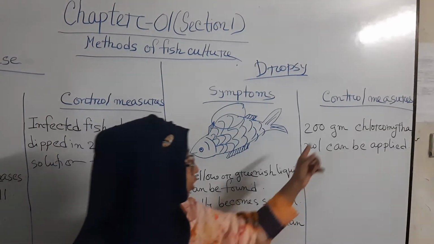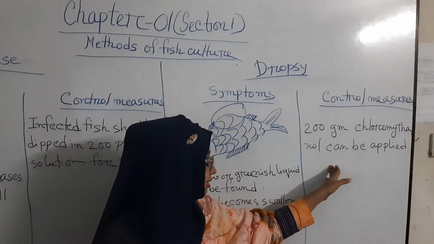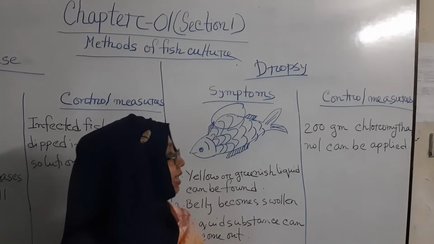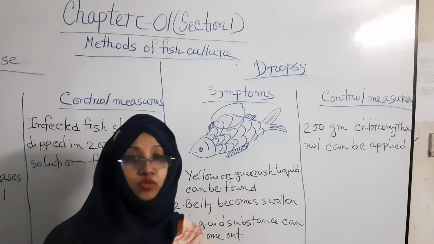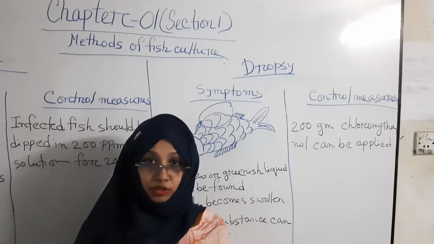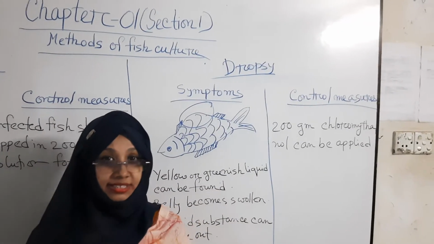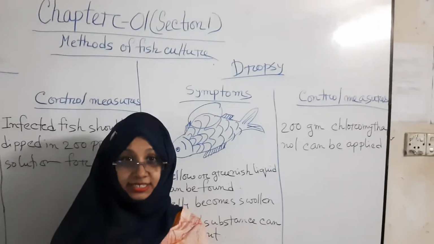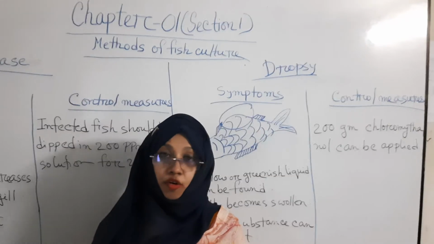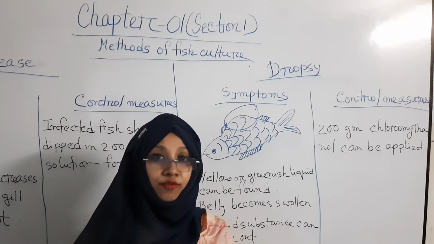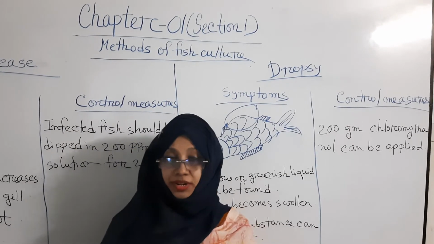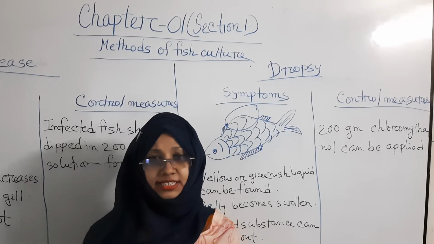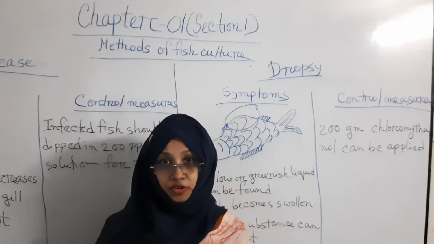Now, control measures. 200 grams chlorothalonil can be mixed with water and then applied to the pond water for removing these diseases. So, dear students, we have discussed four diseases: two from Rajputi and two from Nilotica. These diseases are very important for the exam.